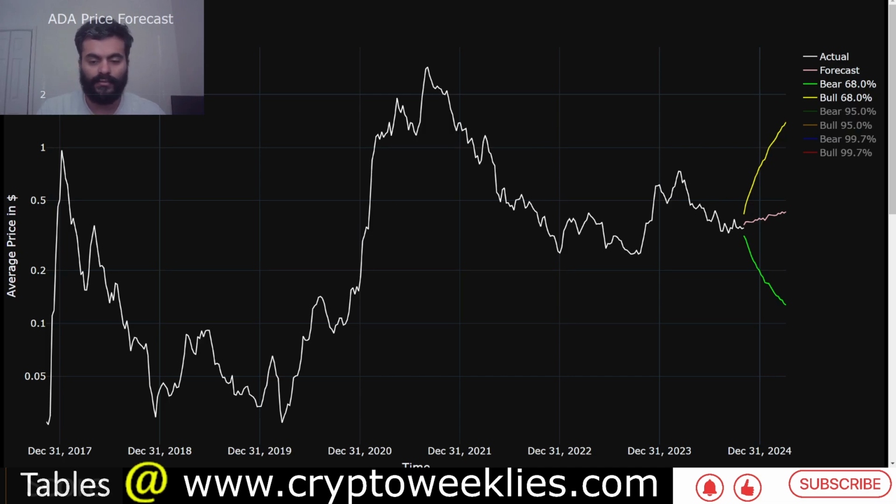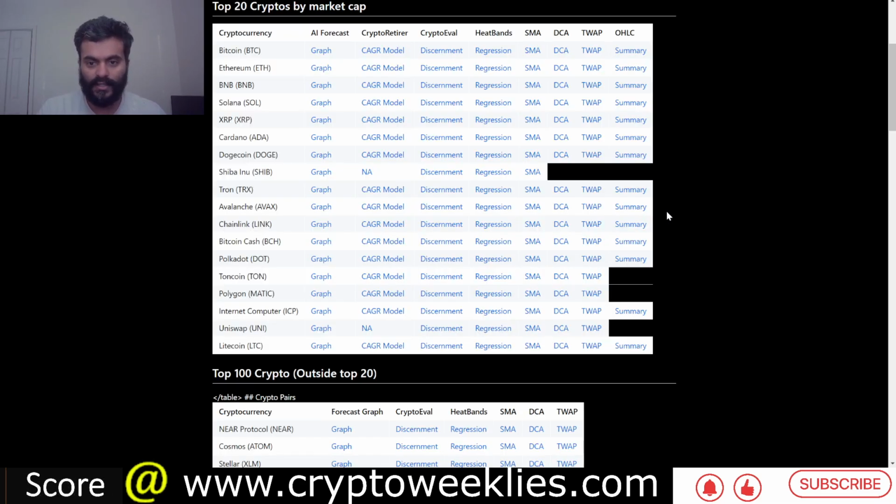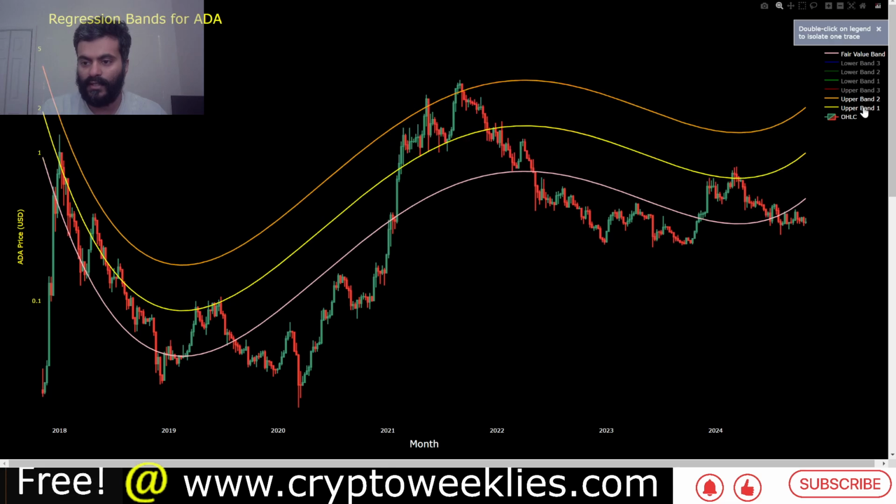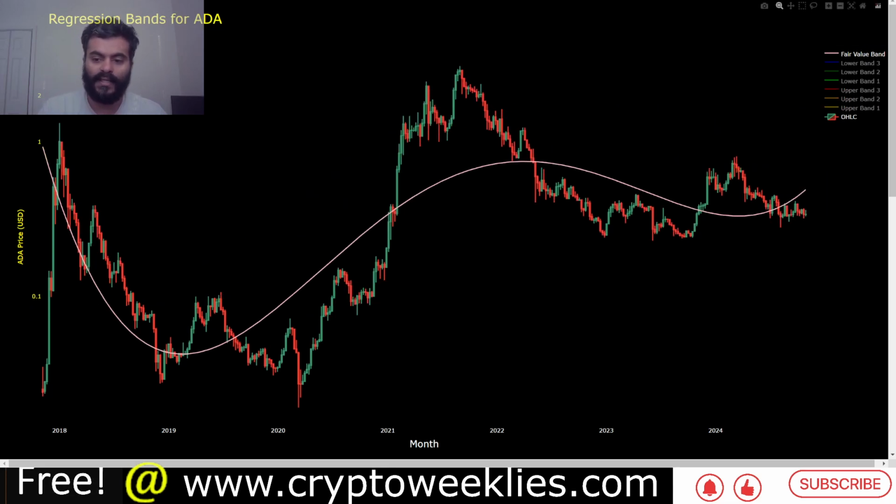So that's how you interpret these forecasts. Again, not financial advice. Now looking at ADA from the regression based analysis, one thing that is clear with this approach is the relationship between the price and the polynomial regression based model. This is a non-linear model, where the relationship between time and price does not have to move in a linear fashion.